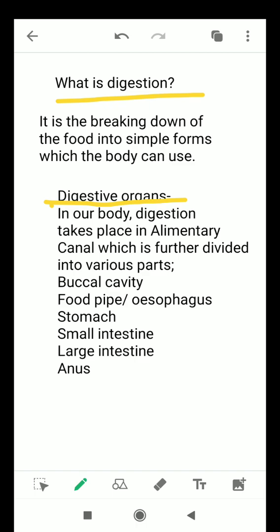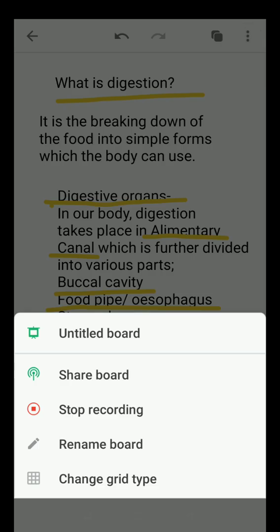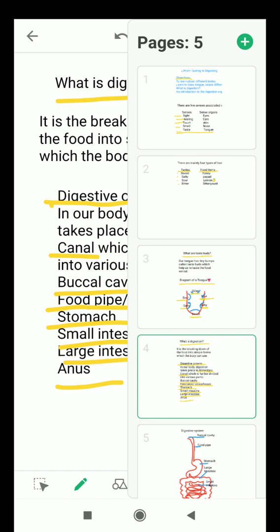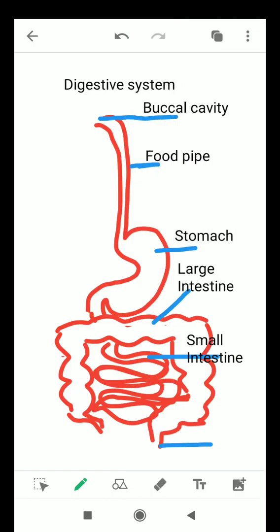And the main organ involved is alimentary canal. And this alimentary canal is divided into various parts: buccal cavity, food pipe also called esophagus, stomach, small intestine, large intestines and anus. So you can understand this well by looking at this diagram. Now look here. First one is the buccal cavity. Buccal cavity, this is nothing but mouth. This is the digestive system, diagram of digestive system.